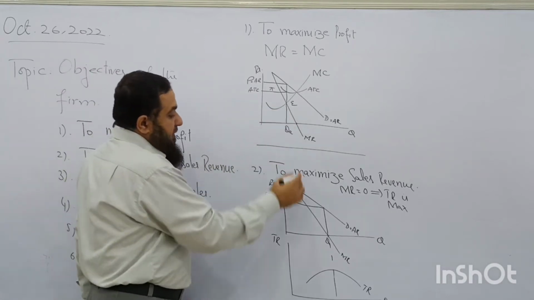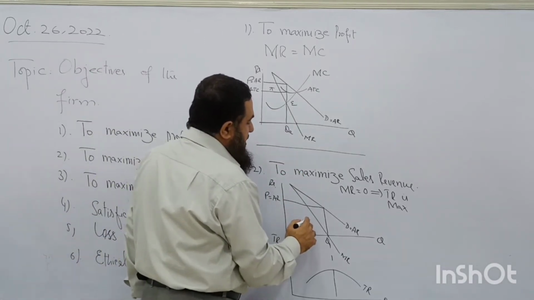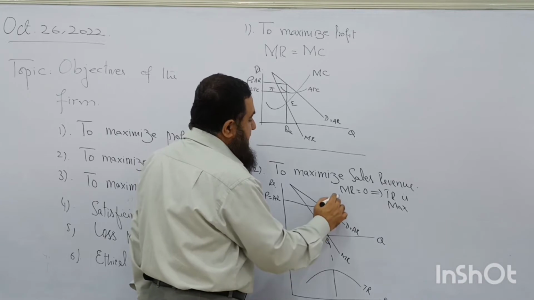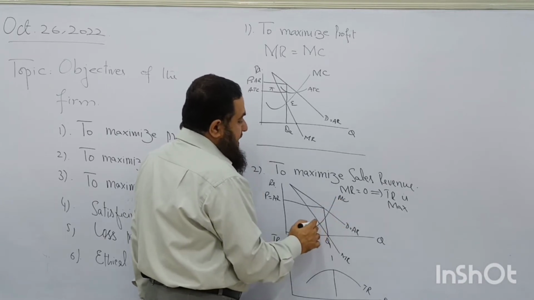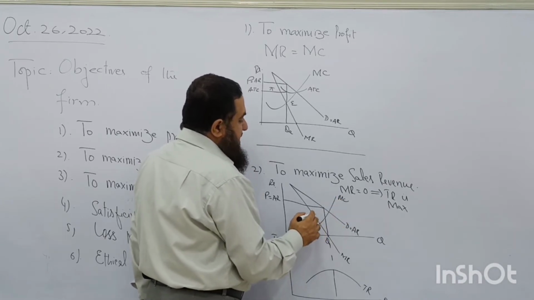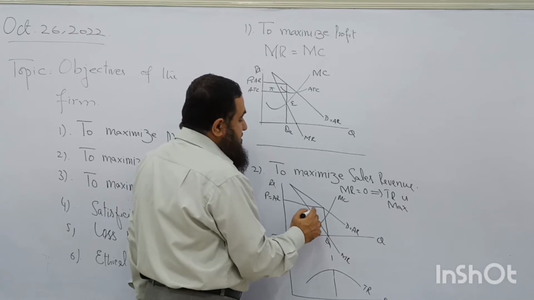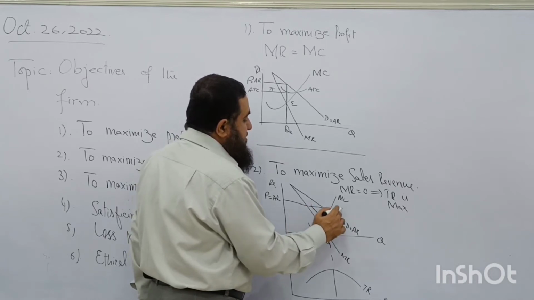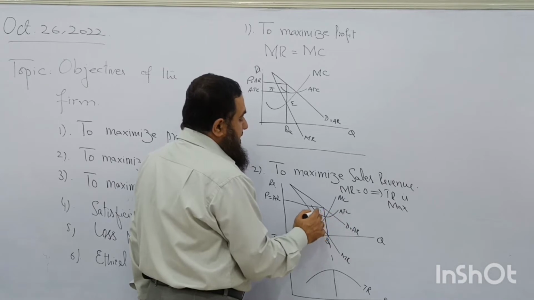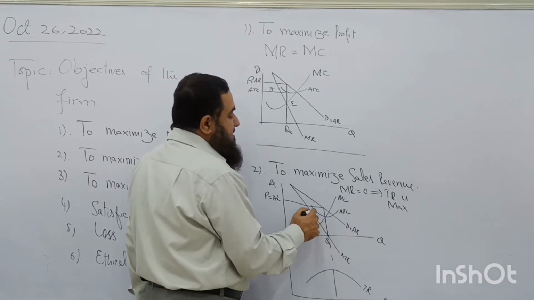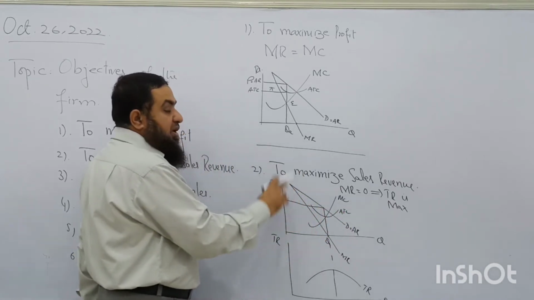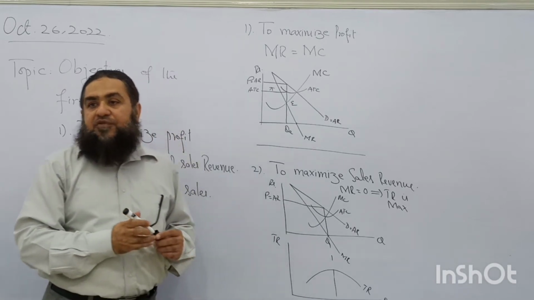Look here, if I draw the marginal cost of production like this, so here the firm is able to have sales revenue maximization. Instead of producing less, it is producing more and having the lower price than before.